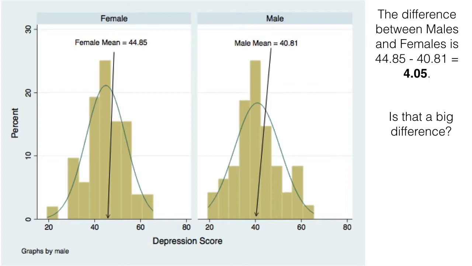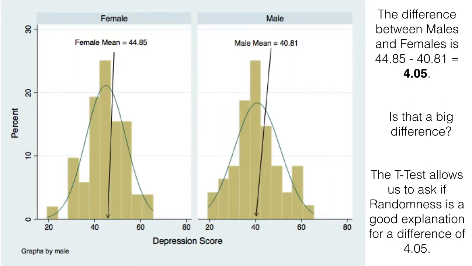Remember in the example of flipping the coin, if we flip a coin 10 times, we're not probably going to get 5 heads and 5 tails. We might get 5 heads and 5 tails, but we might also get 6 heads and 4 tails, or 3 tails and 7 heads. Those are all things that will happen by just random chance alone. So what we want to ask is, is 4.05 a difference so big that random chance isn't a good explanation? Or is 4.05 something that we would expect frequently by just random occurrence?